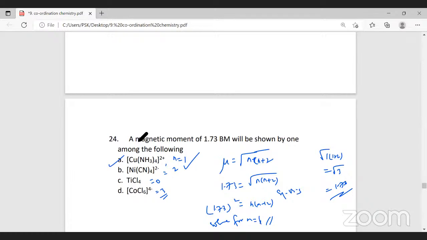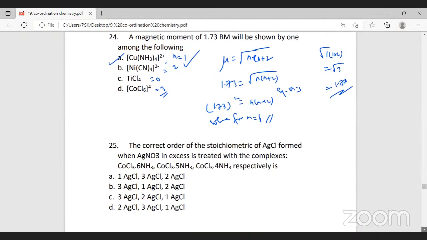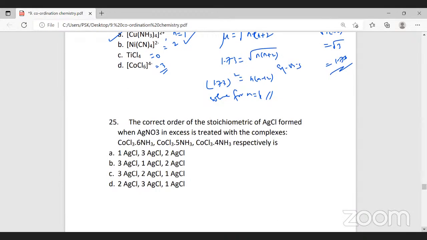All right. I want you to give the next question's answer. Please read the question carefully and answer me. This is based on Werner's theory. Please concentrate and work it out. What is the correct order of the stoichiometry of AgCl formed when AgNO3 in excess is treated with complexes?